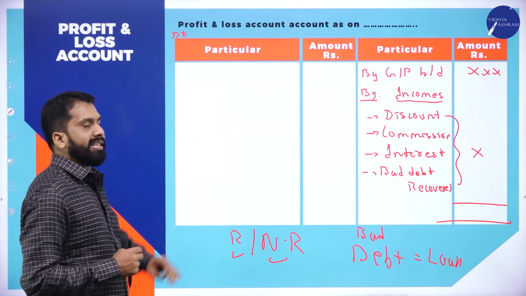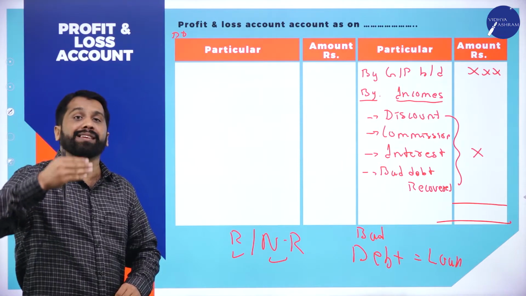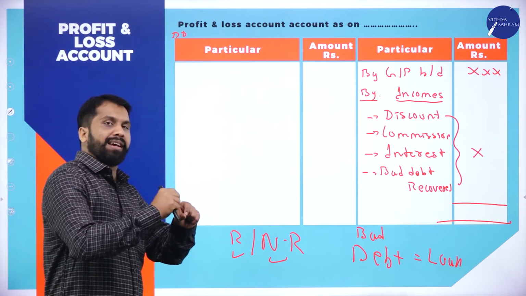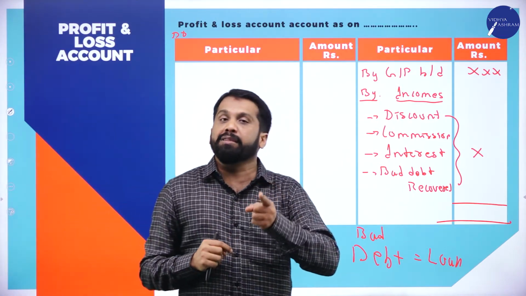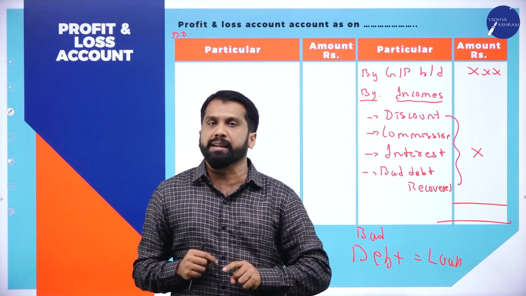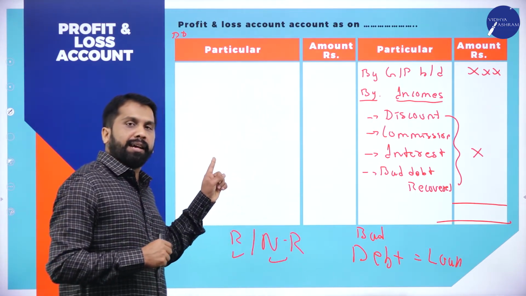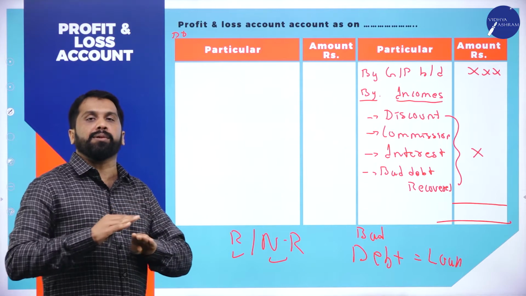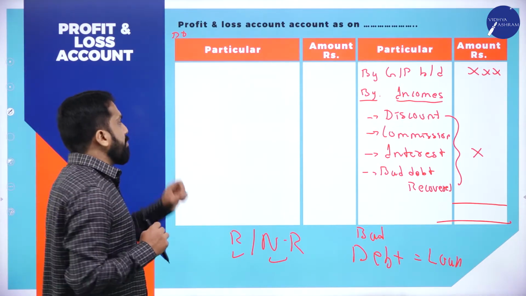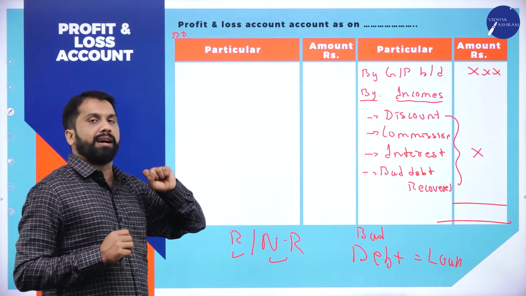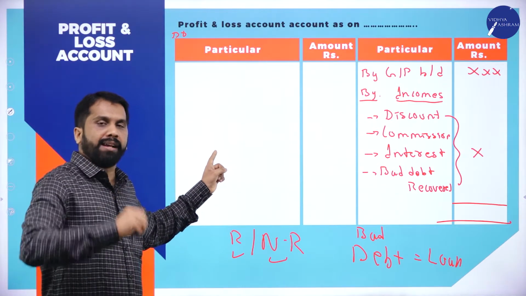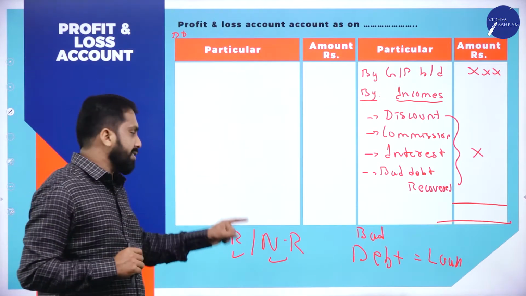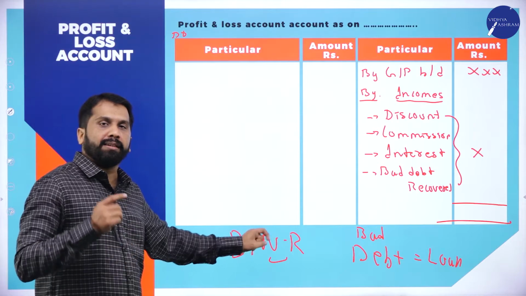Similarly, on the debit side also, you have to write all recurring items. While writing, you should analyze whether it is recurring or non-recurring. If it is recurring, write. If it is non-recurring, don't write. I'll give you an example. Purchase of motor car. Should I write or not? Correct, we should not write. Why? Because it is non-recurring.